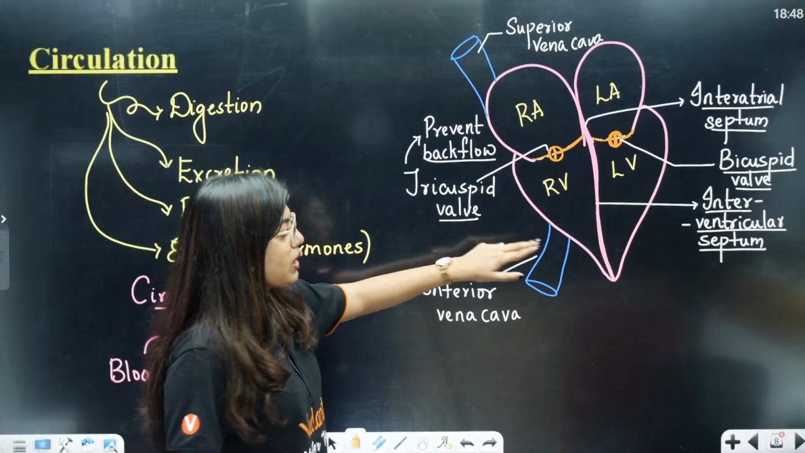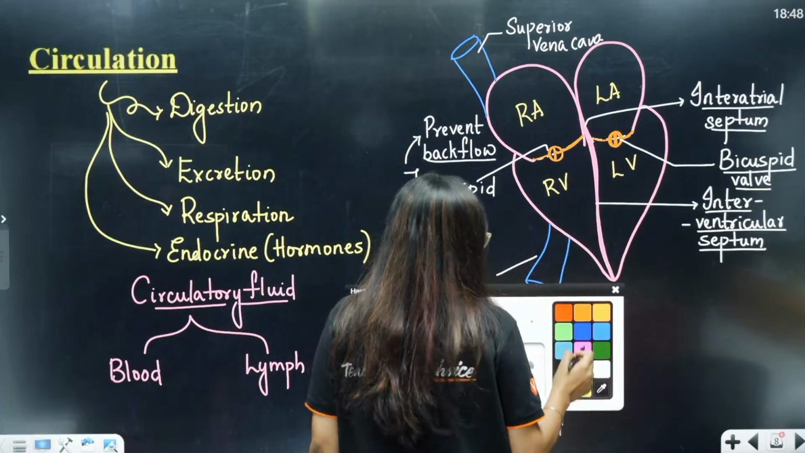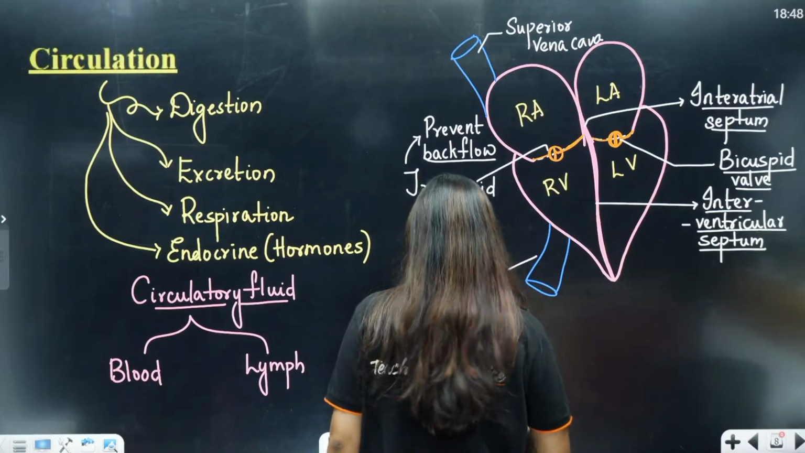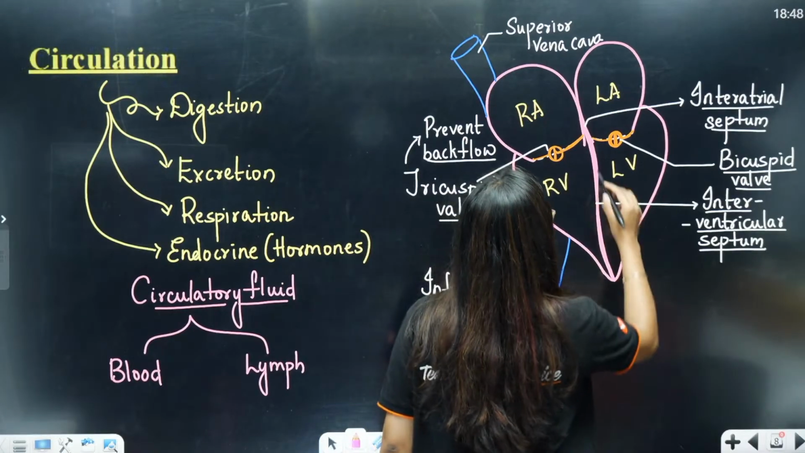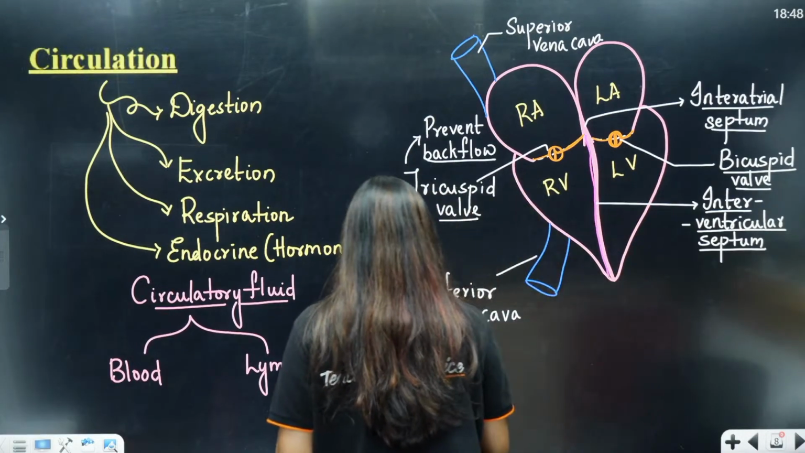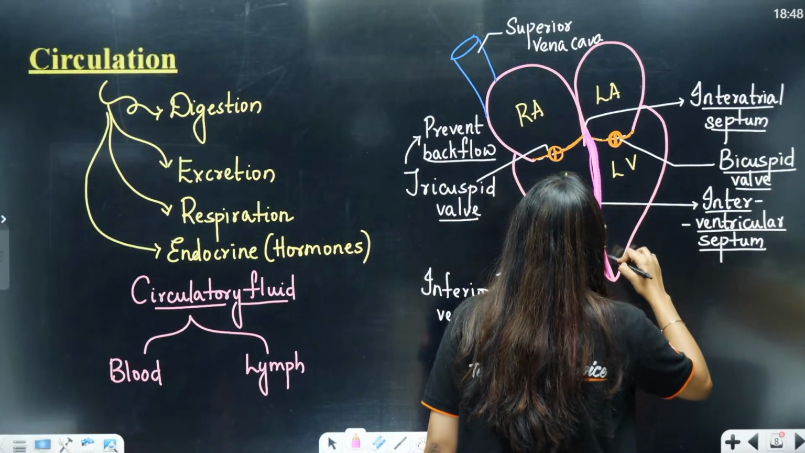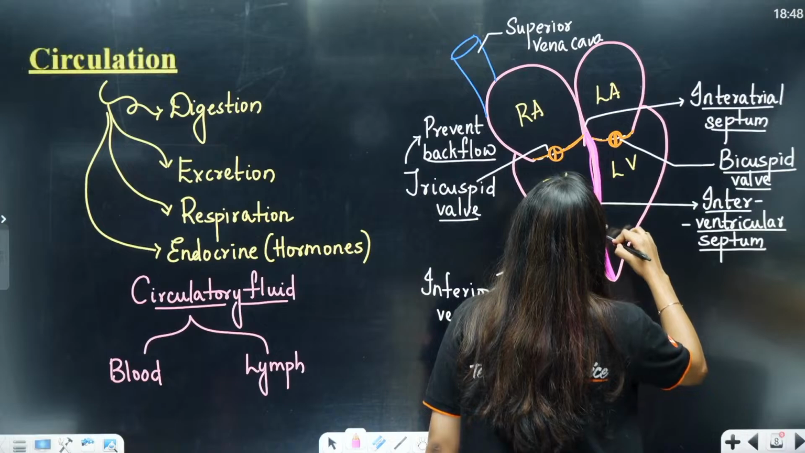Now, remember students, your interventricular septum is going to be thicker compared to your interatrial septum. Always remember this, that the ventricular septum is going to be a little thicker because more blood is flowing through it.